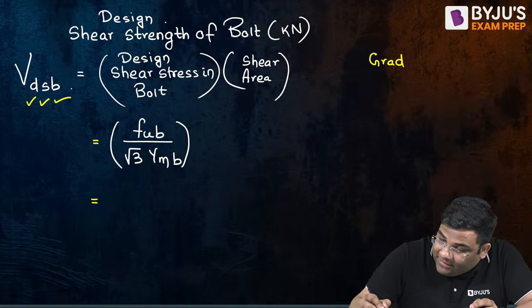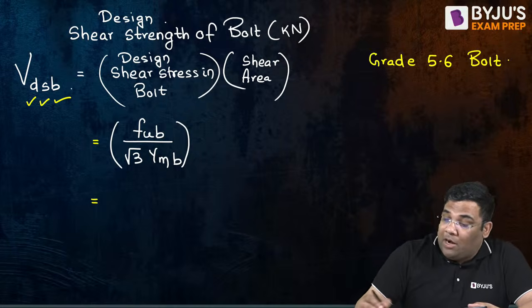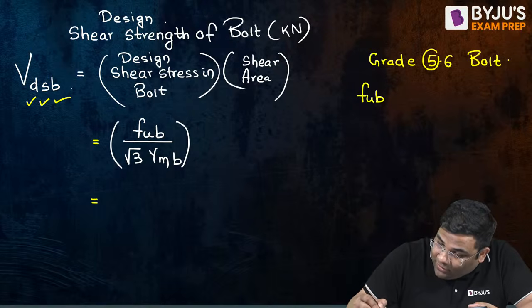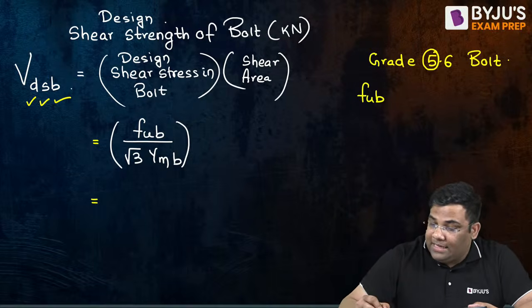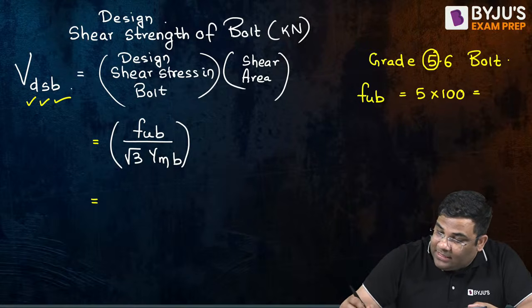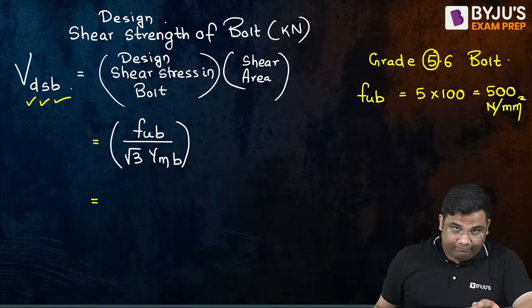Now, the bolt is given grade 5.6. How to find out the fub? Very simple. You take this 5, first before the decimal, and multiply by 100. This is the way you find out the fub, the ultimate strength of a bolt, right?